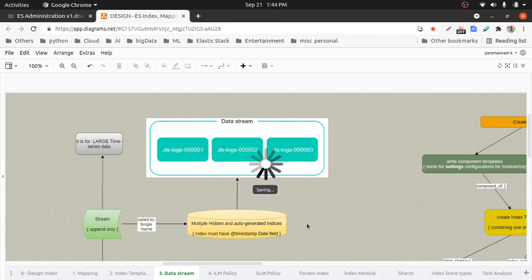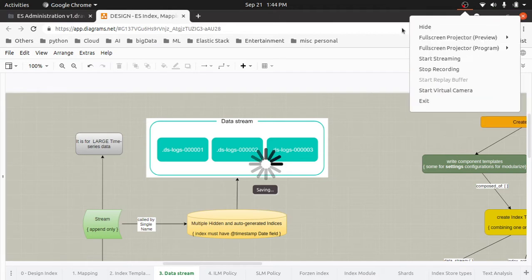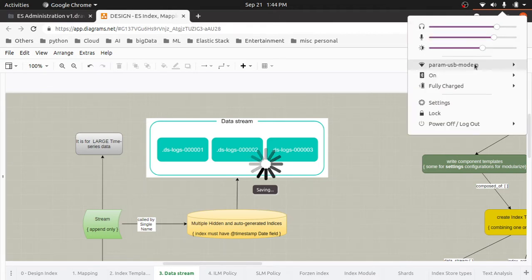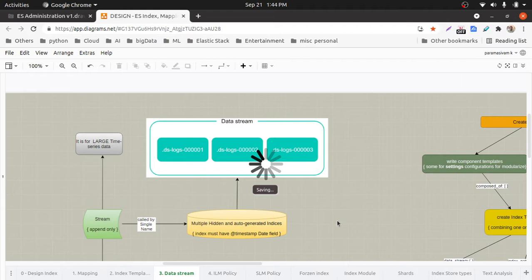The next requirement is that the document should have a timestamp field, or any field. At least one field should be in the date data type or date_nanos. Either data type is fine. That is the primary expectation when indexing into a data stream.